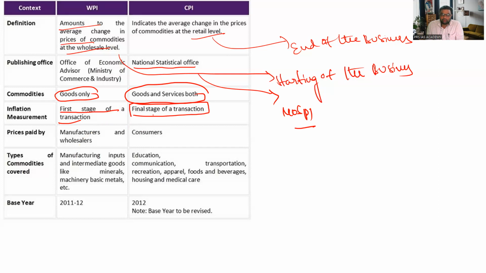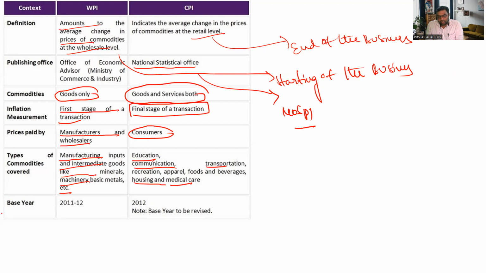These are the prices paid by manufacturers and wholesale dealers, and these are the prices paid by regular consumers. Types of commodities covered under WPI: manufacturing inputs and intermediate goods like minerals, machinery, basic metals, etc. In CPI: education, communication, transportation, housing, and medical care.